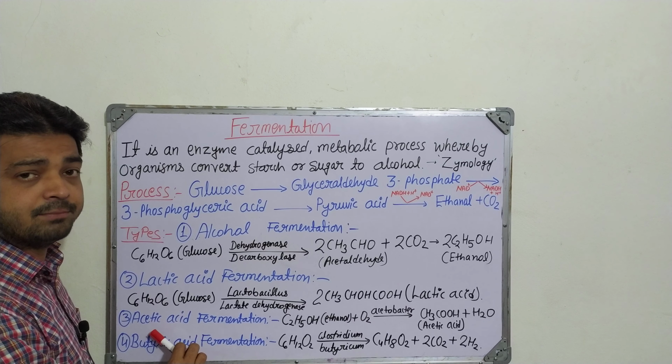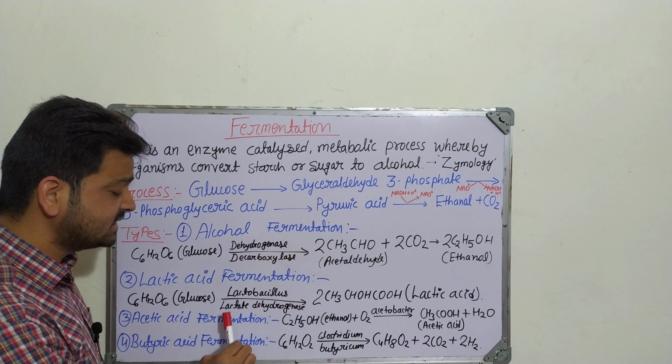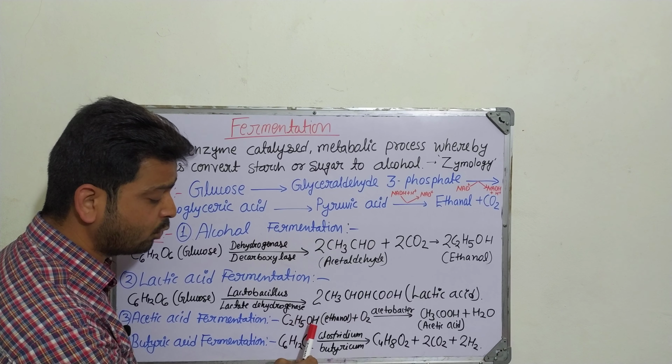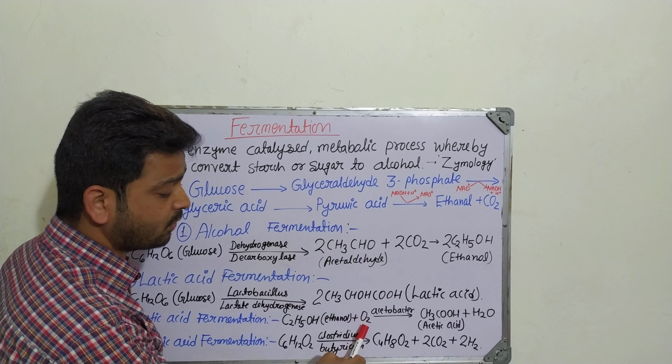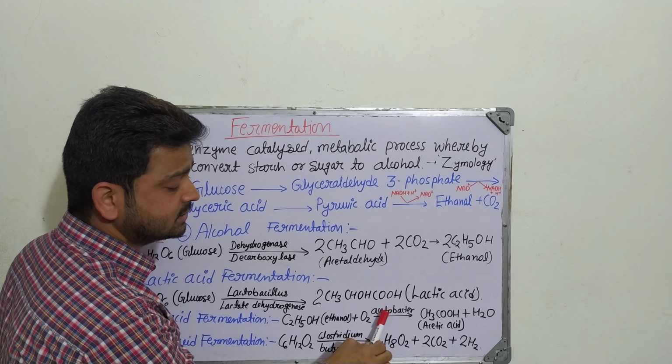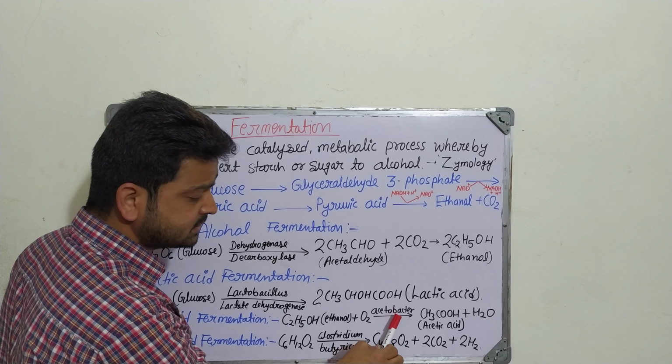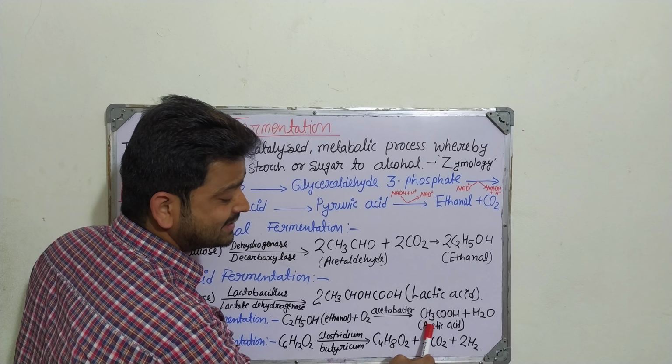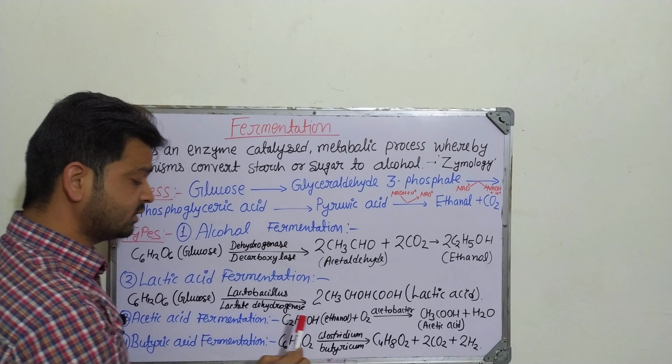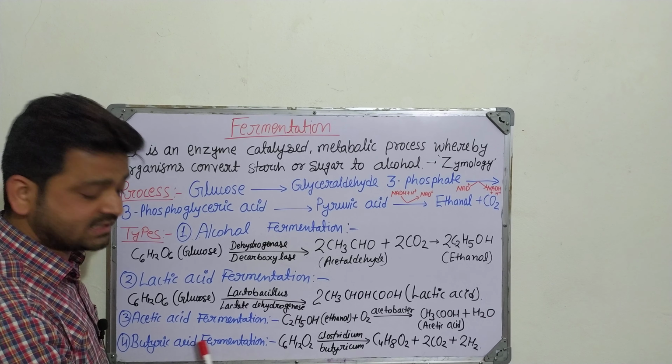Coming to the third type of fermentation, the acetic acid fermentation. C2H5OH, that is ethanol, in the presence of oxygen and Acetobacter involved in this process, gives CH3COOH, that is acetic acid, by releasing water.